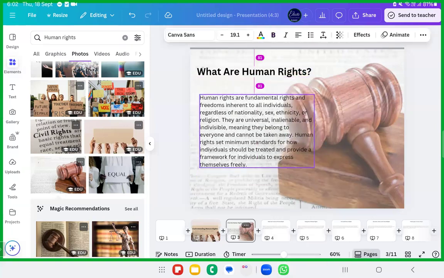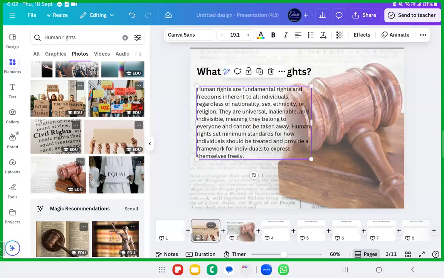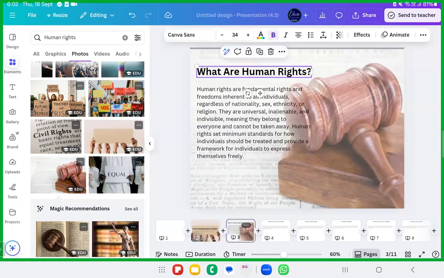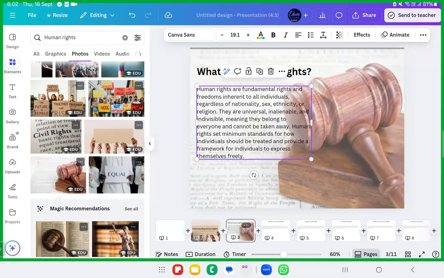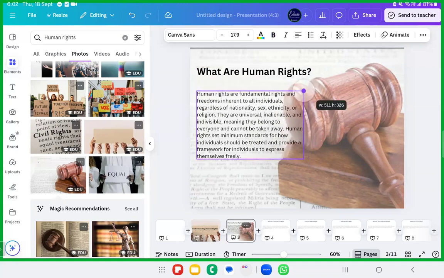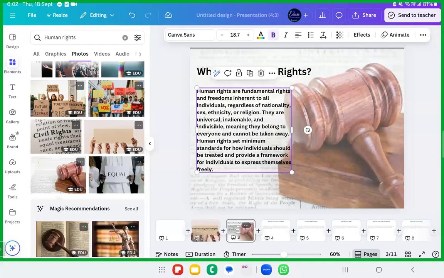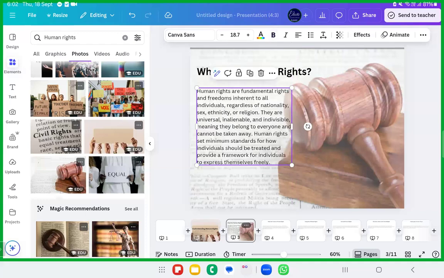One important thing is that consistency should be maintained. So whatever font size, 42, right? For this also you have to maintain 42 itself. Let this be a subheading, smaller than that, and the body is around 19. Make sure the consistency is maintained. Fine. If you want, you can bold it up, but the body let it be a bit smaller.